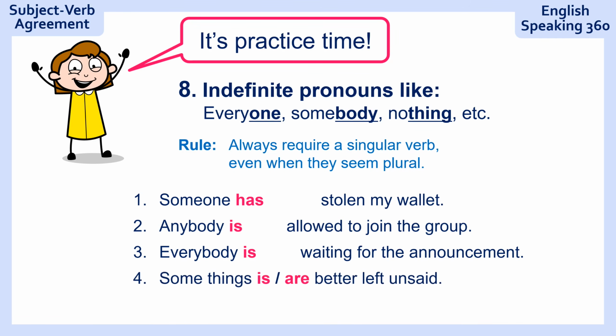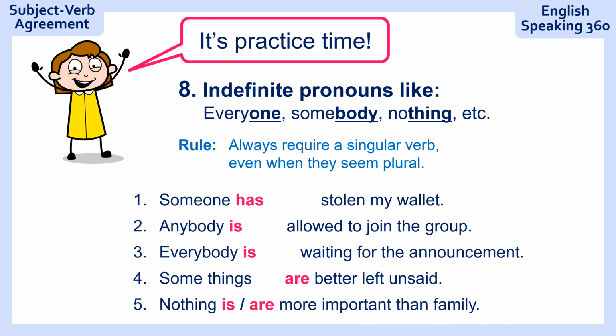Number 4, some things better left unsaid. So there are some things you shouldn't say. That's what it means. And the answer is some things are better left unsaid. Be careful here because it's some things. It's not something. It's some things. So the things are plural. So that's why we say are better left unsaid.